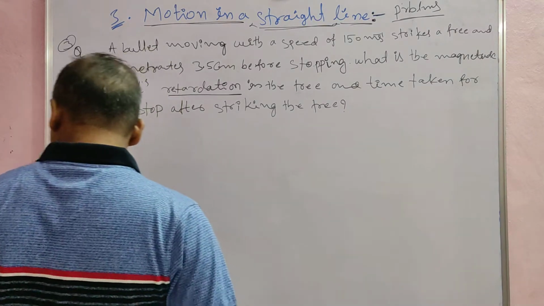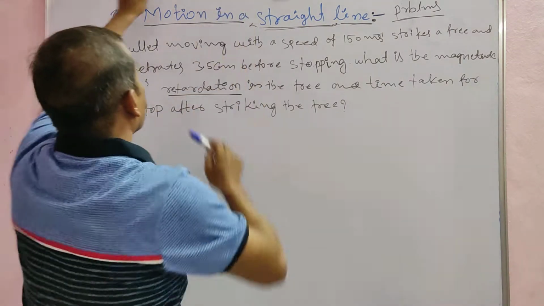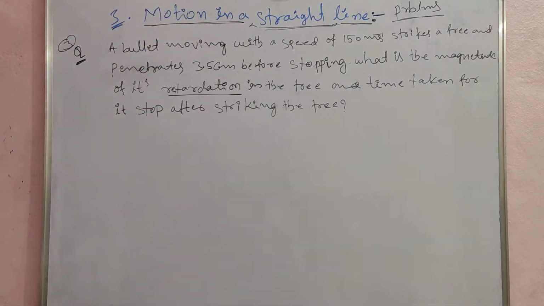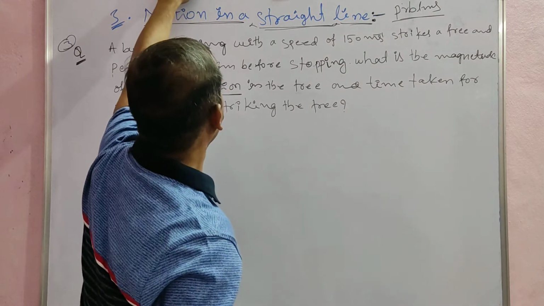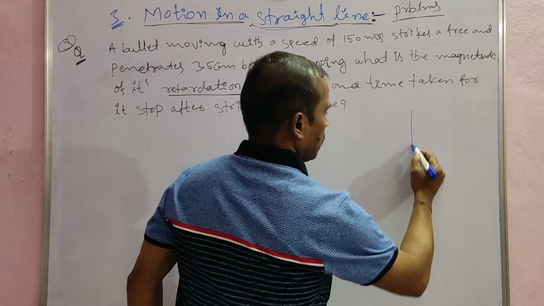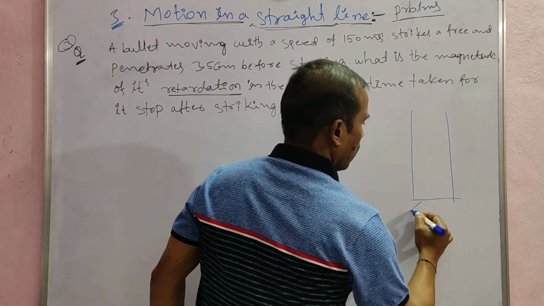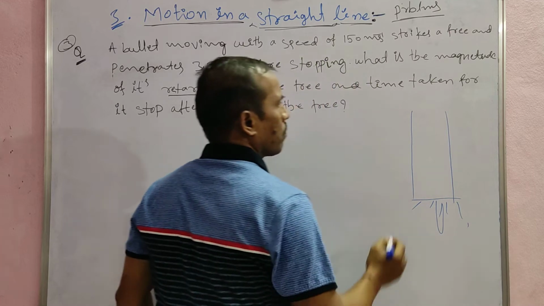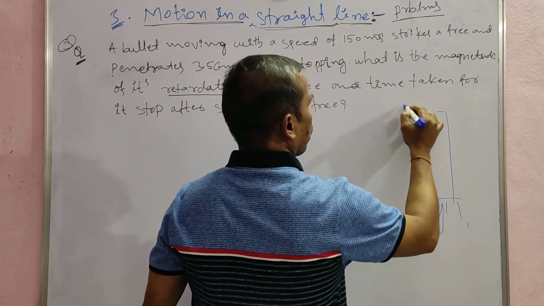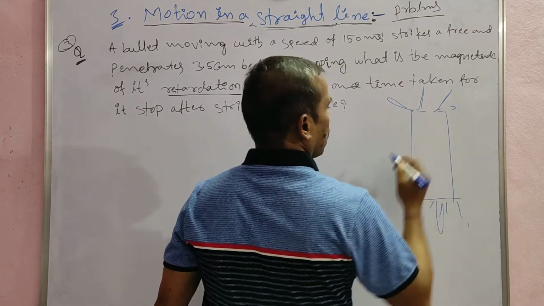Now, just a diagram here. First of all, this is just an imagination, for example, this is a tree.